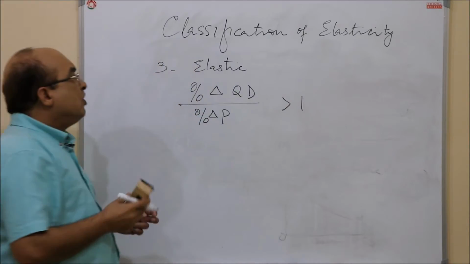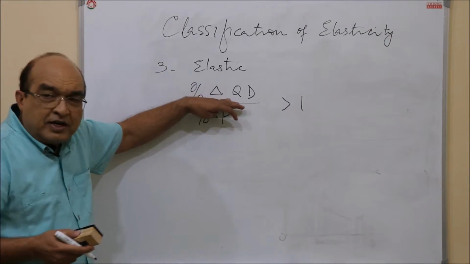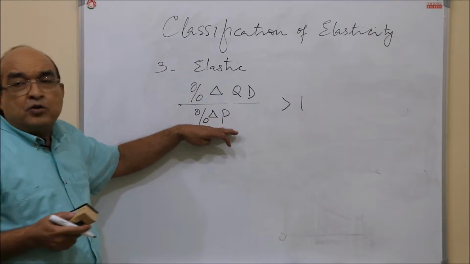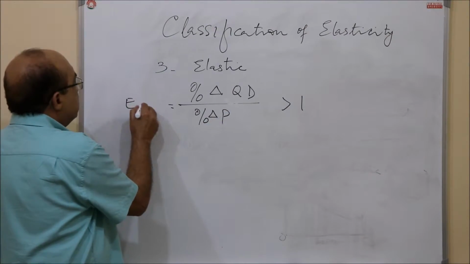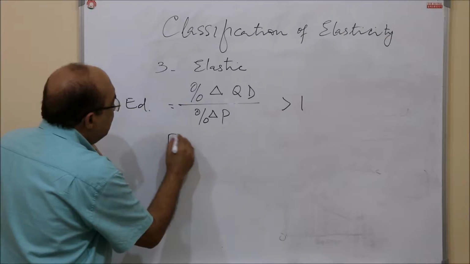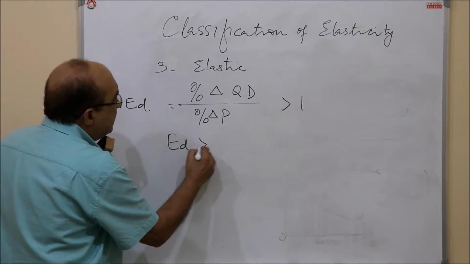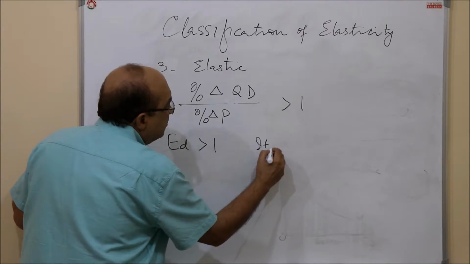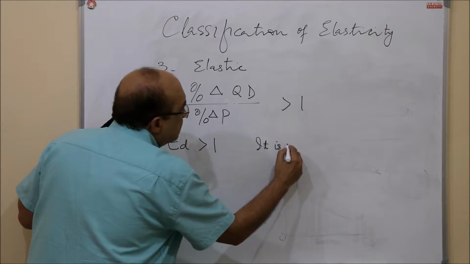It will be because the percentage change that occurs in quantity demanded is large in magnitude as compared to the percentage change in price. So in case ED is greater than 1, it will be called elastic.